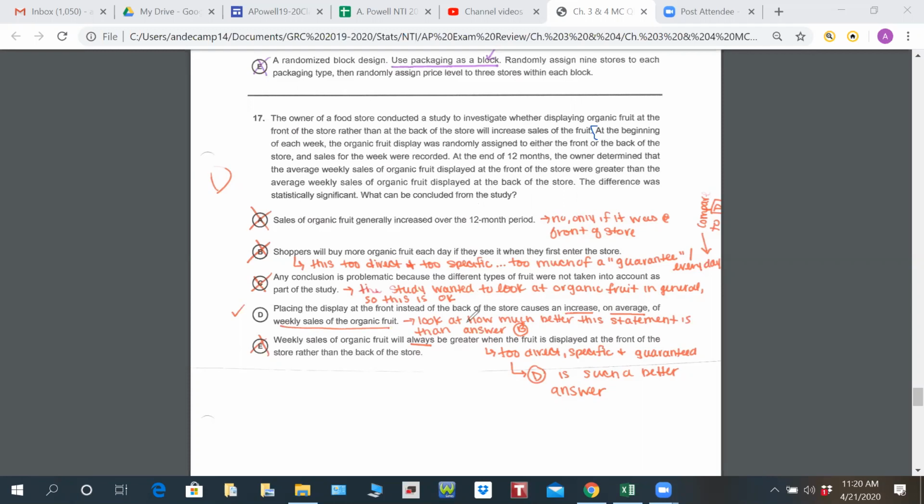So just going through, letter A says sales of organic fruit generally increased over the 12 months. It has nothing to do with increasing or decreasing. It just says at the front of the store it's better, at the back of the store it's not as good. And they've randomly assigned it each week. So we know that we're going to get some weeks at the end of the 12-month period where it's at the front, and some weeks where it's at the back. If we're concerned about it increasing over the 12 months, they've taken that into account with their random assignment.